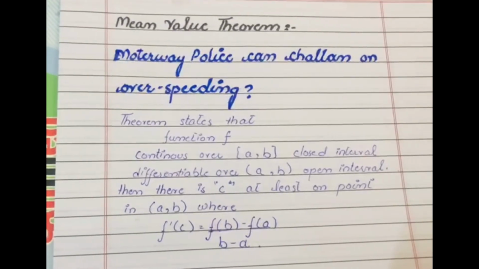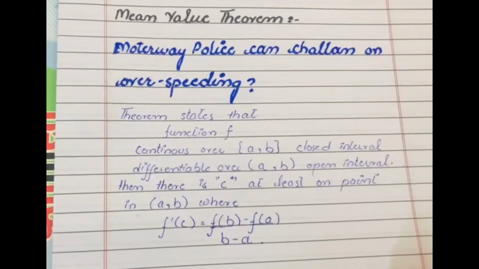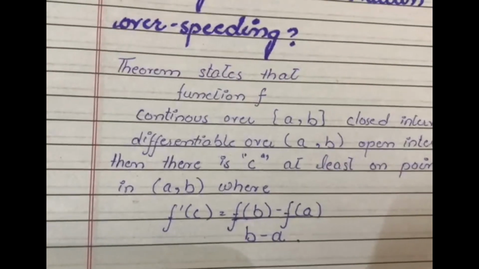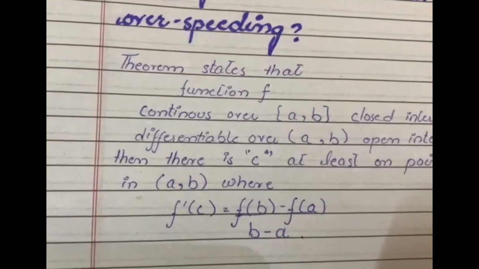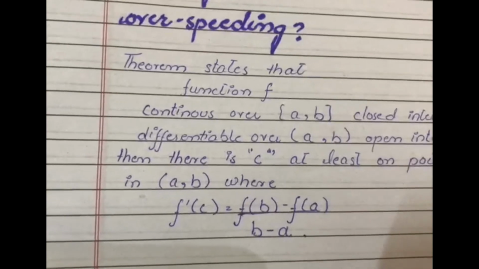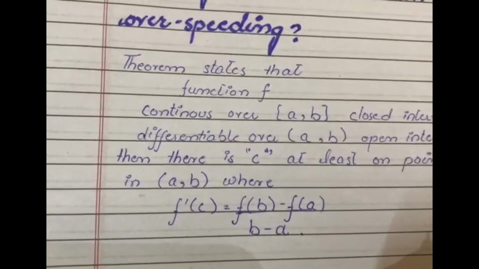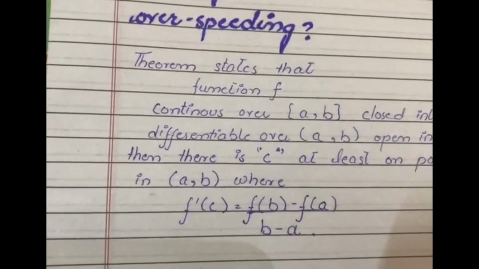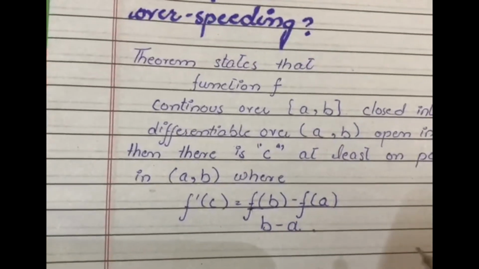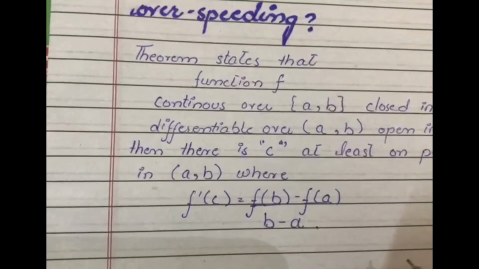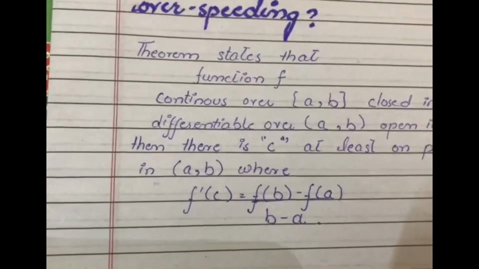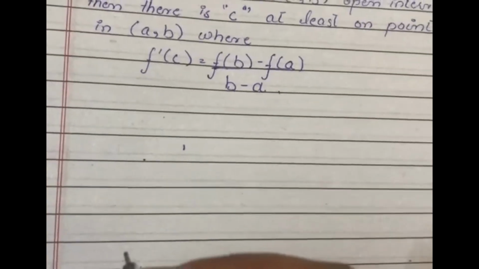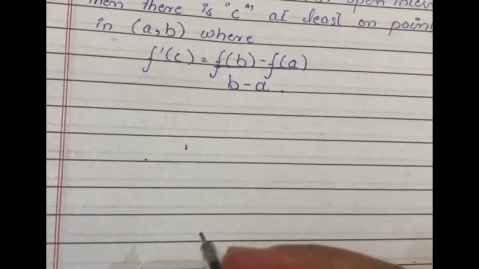As we know, this theorem states that if f of x is continuous over the closed interval and differentiable over the open interval, then there exists a point C in (a, b) where f prime of c equals f of b minus f of a divided by b minus a. So let's get back to our application, whether motorway police can challan on overspeeding or not.